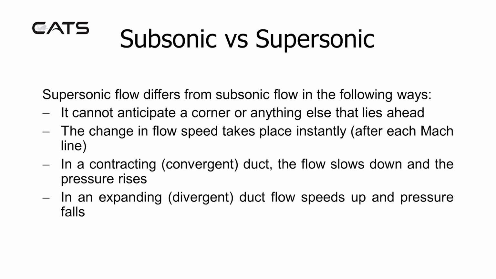Supersonic flow differs from subsonic flow in the following ways. It cannot anticipate a corner or anything else that lies ahead. The change in flow speed takes place instantly after each Mach line. In a contracting convergent duct, the flow slows down and the pressure rises. In an expanding divergent duct, flow speeds up and pressure falls.